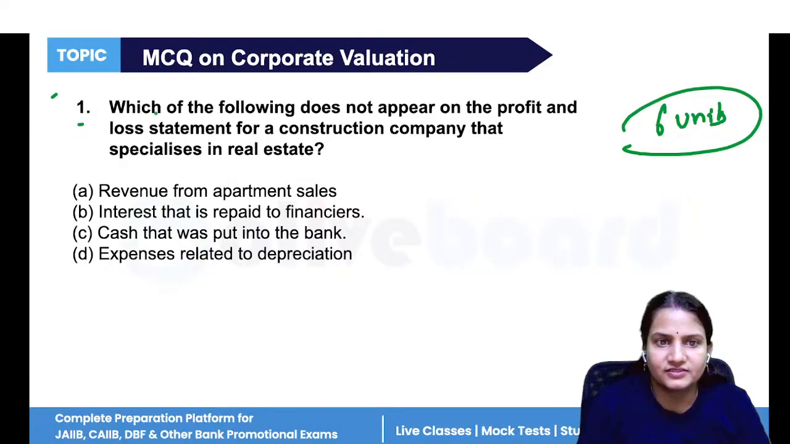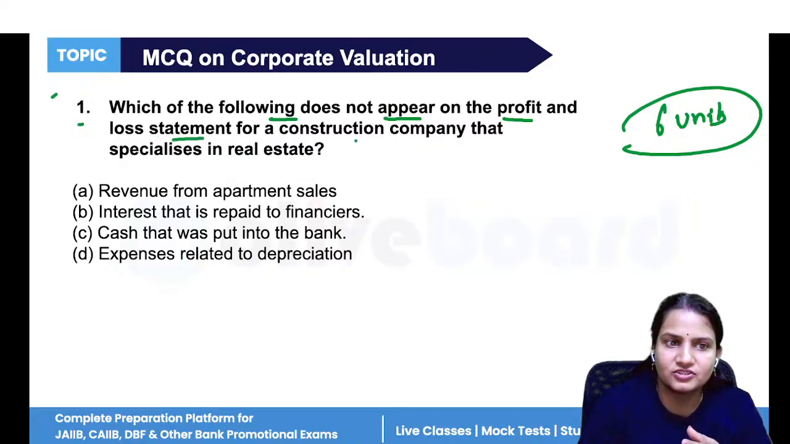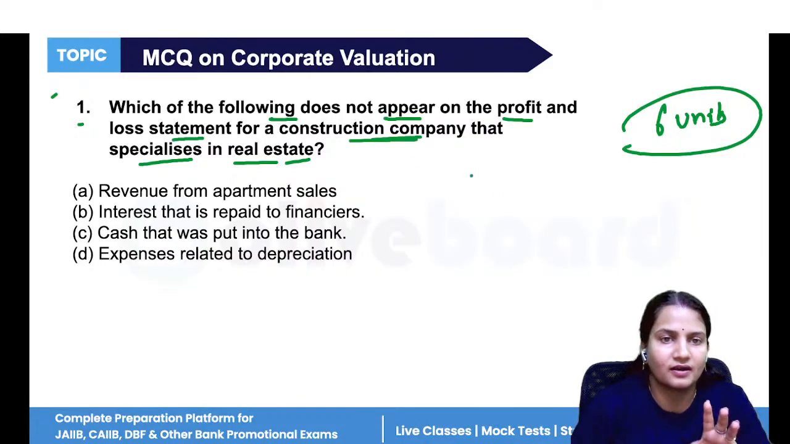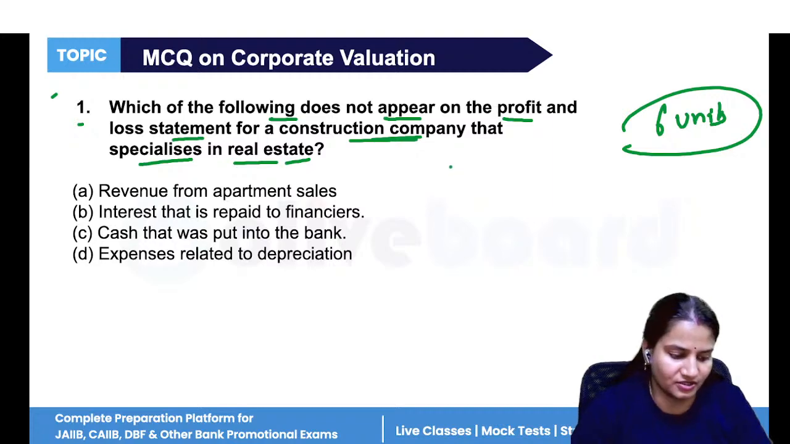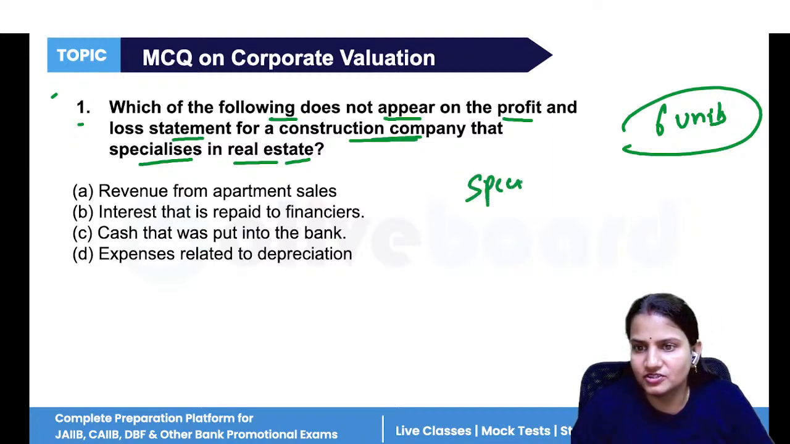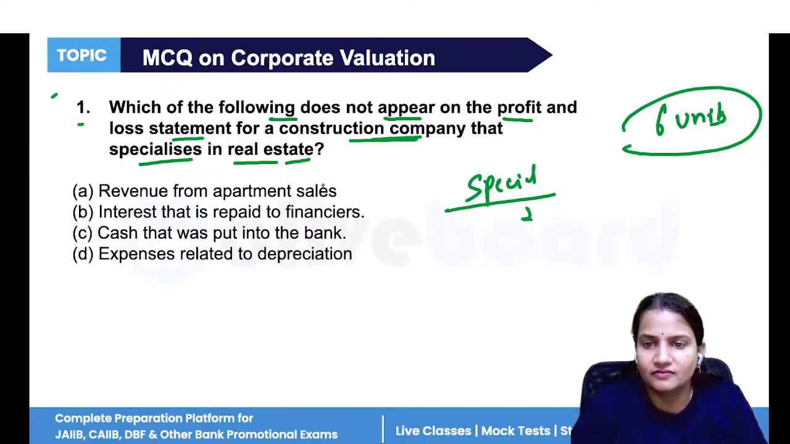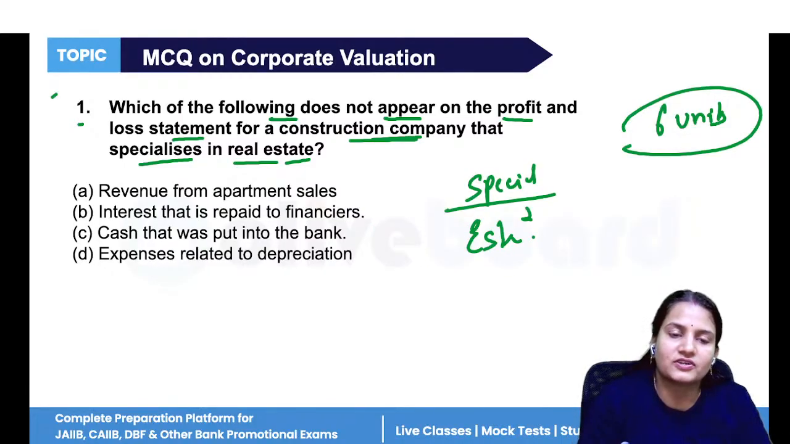The question says, which one of the following does not appear on the profit and loss statement for a construction company that specializes in real estate? We know that in corporate valuation, we have one chapter, special cases of valuation. If you want to do the valuation of any special type of company, how will you do that? And one such company is when you are doing the valuation of real estate companies. Now, what the question says is that